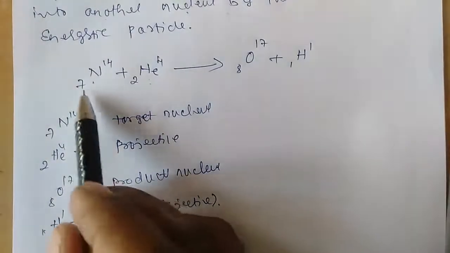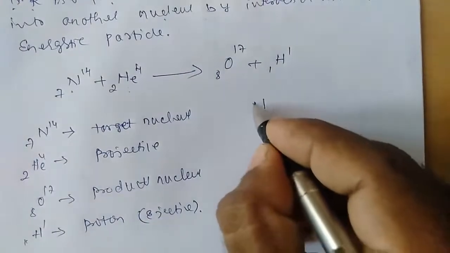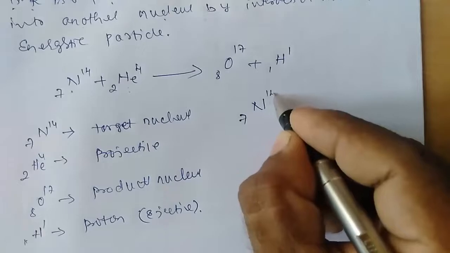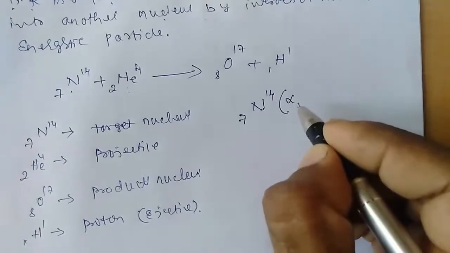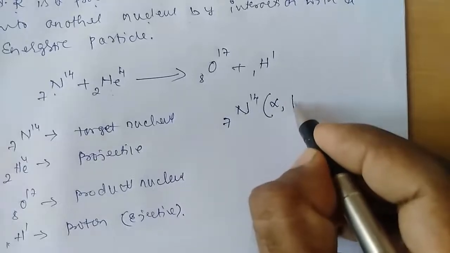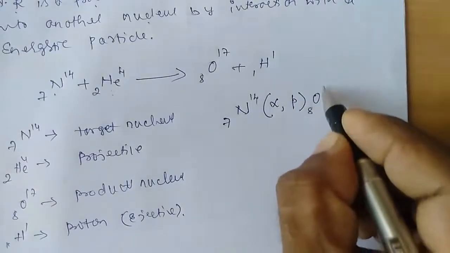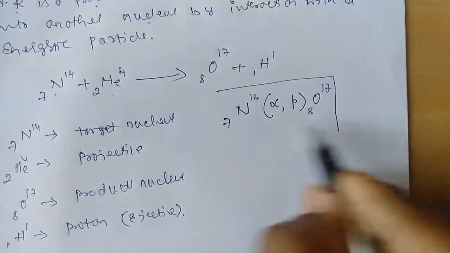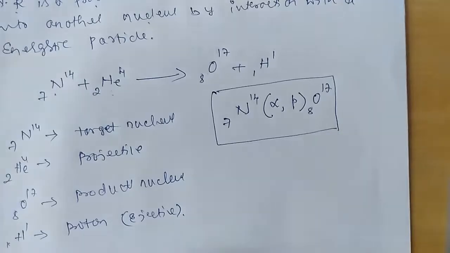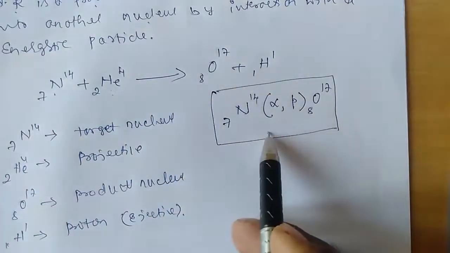Instead of writing the nuclear reaction in this way, the equation can also be written simply as N 7 14, your target nucleus, and within the bracket, first we write the projectile, next the ejectile, close the bracket, and then the product nucleus that is formed, that is oxygen 8 17. So a nuclear reaction can be represented in this format or as an equation; both represent one and the same.